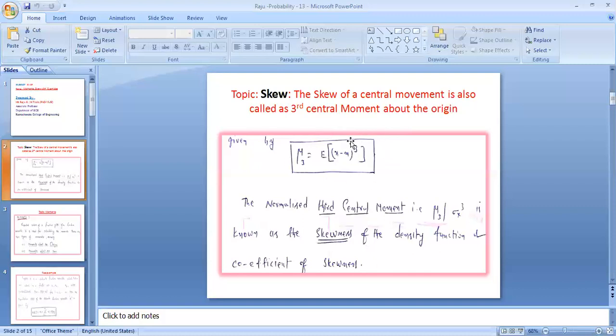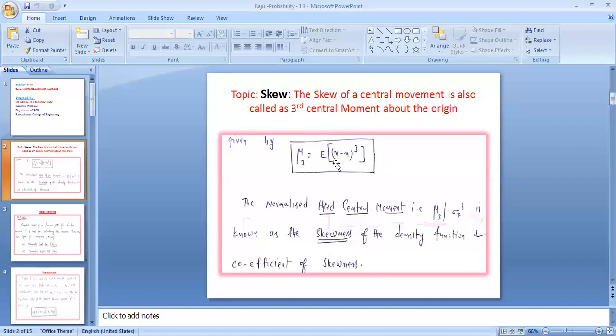The variance is the second moment, defined as (x minus m) whole square into probability of x, which gives the variance value. But the skew value is mu3 equal to E of (x minus m) whole cube.